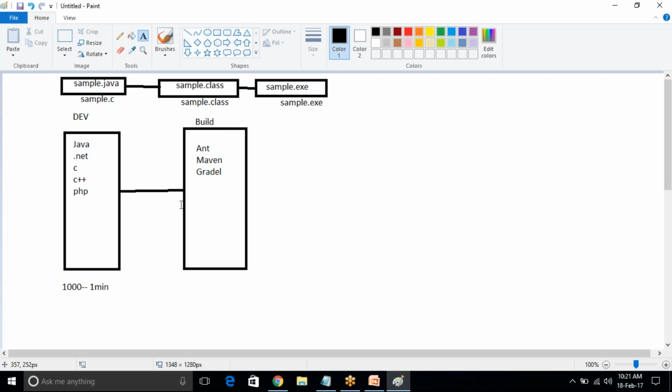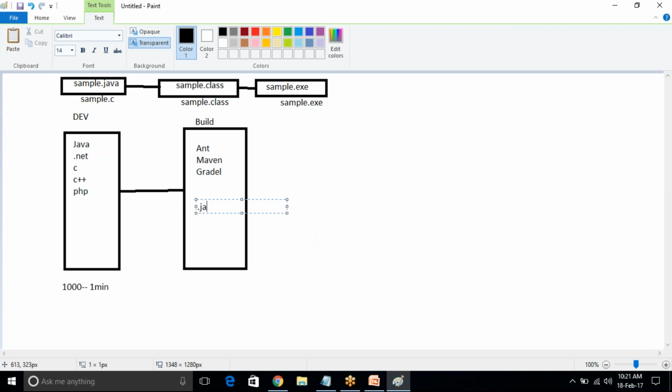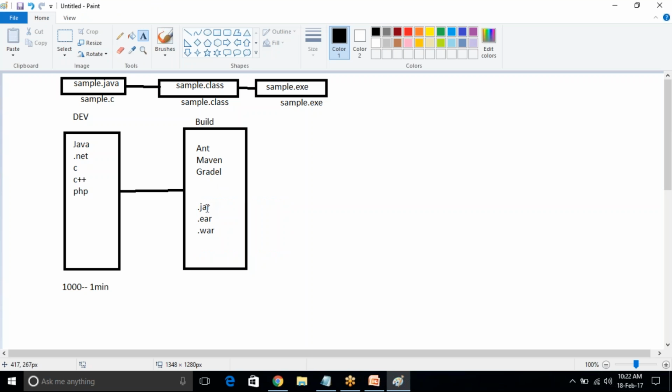It will compile the code and generate the dot jar, dot ear and dot war files. So dot jar means Java archive file, dot ear means enterprise archive file, dot war means web archive file. These files we need to deploy into any application servers like Tomcat or WebLogic, WebSphere.